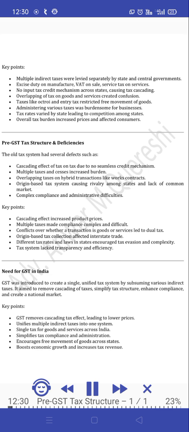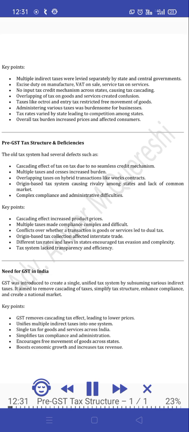Need for GST in India. GST was introduced to create a single, unified tax system by subsuming various indirect taxes. It aimed to remove cascading of taxes, simplify tax structure, enhance compliance, and create a national market. Key points. GST removes cascading tax effect, leading to lower prices. Unifies multiple indirect taxes into one system. Single tax for goods and services across India.